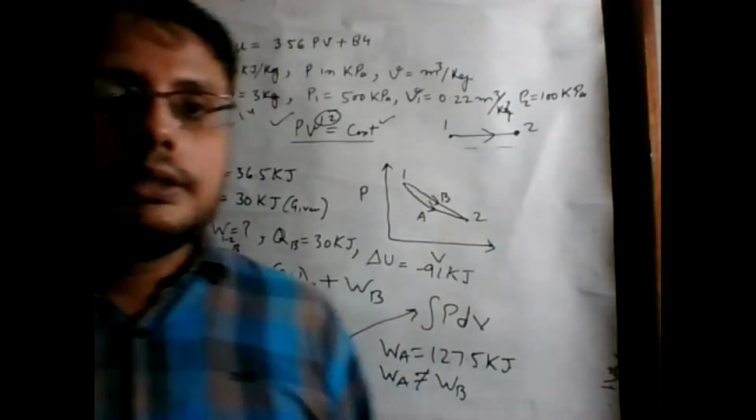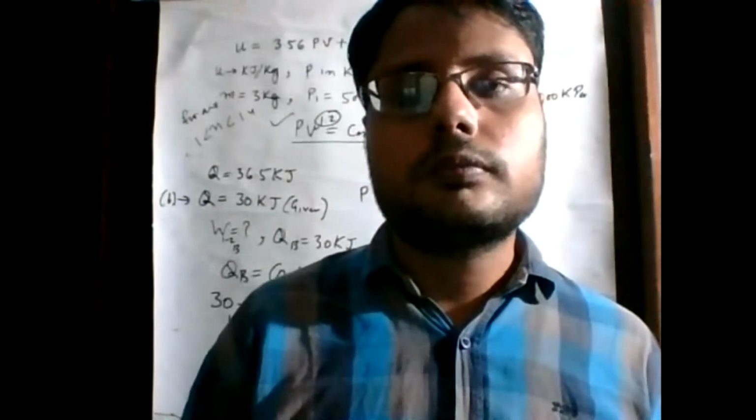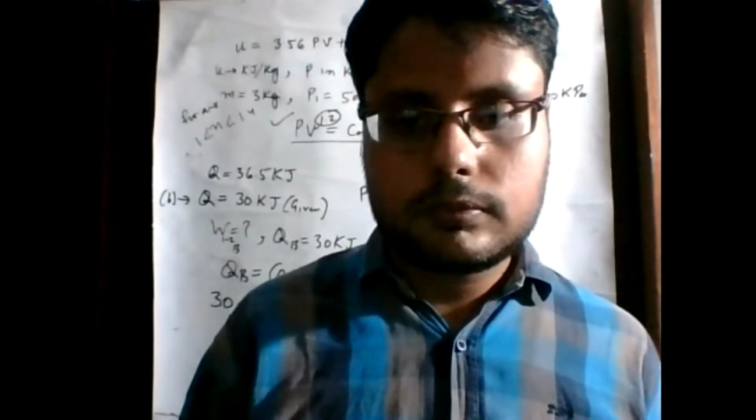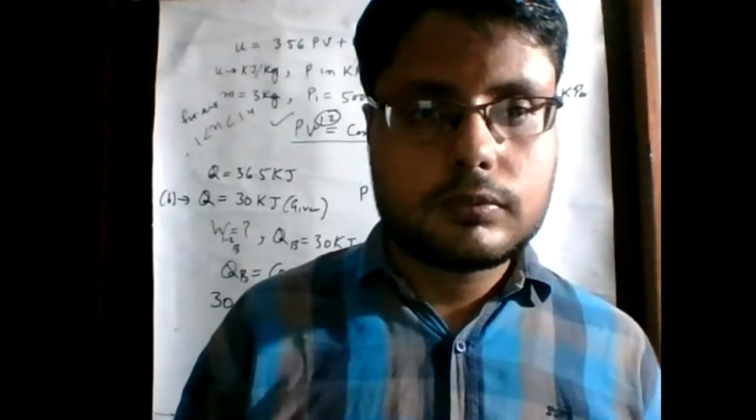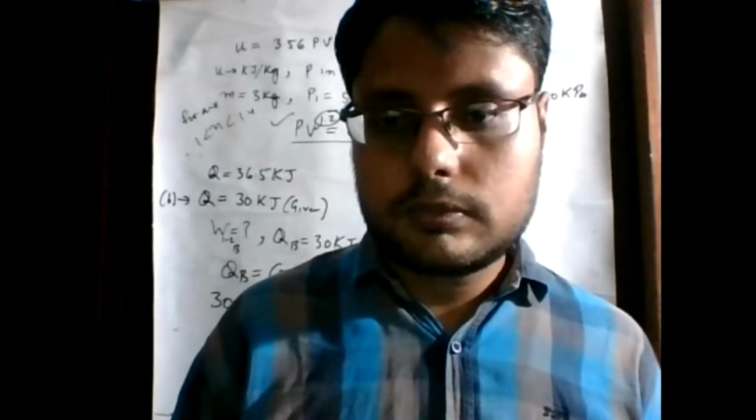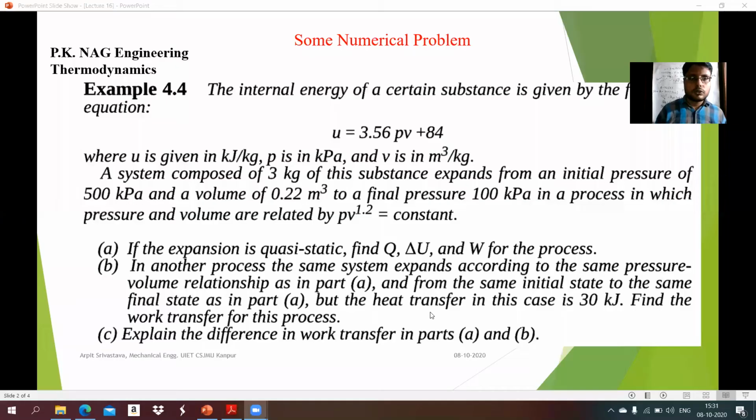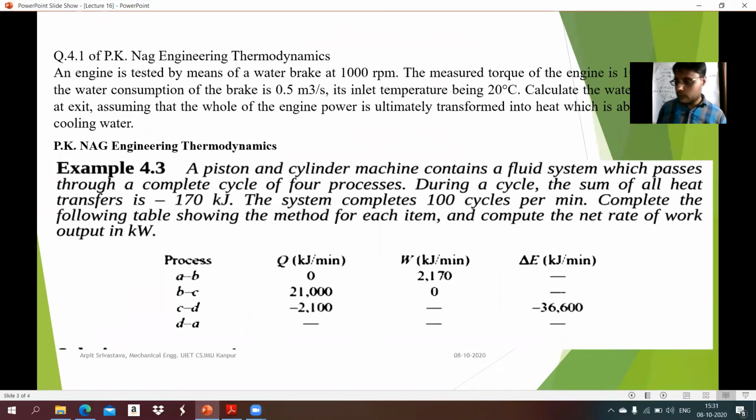Now we move towards the second problem. Okay. So the second problem is an unsolved problem. One student asked this problem. The question is that this is the 4.1 problem of PK Nag, solved.